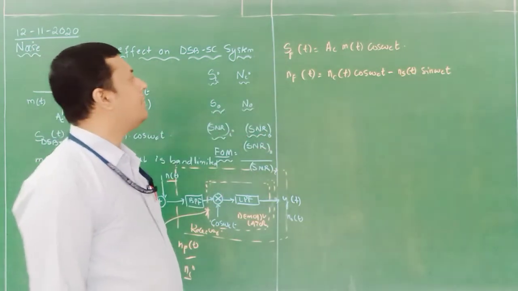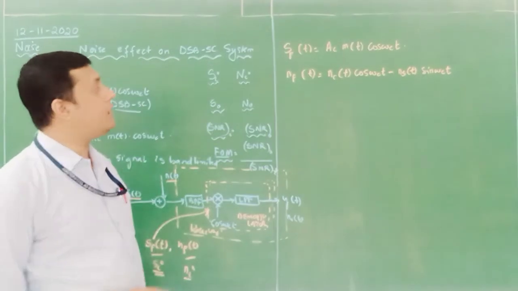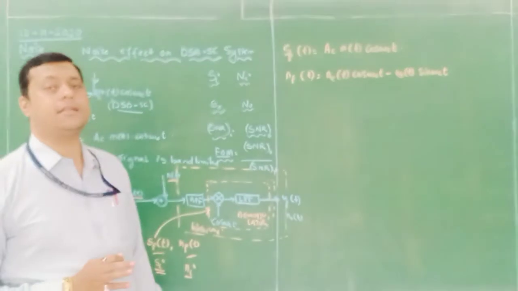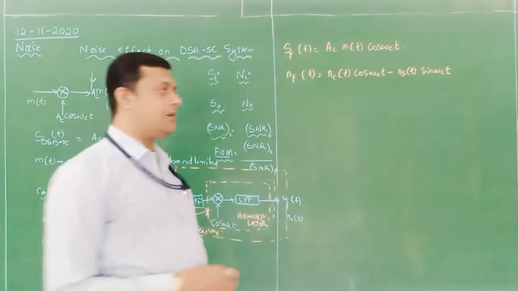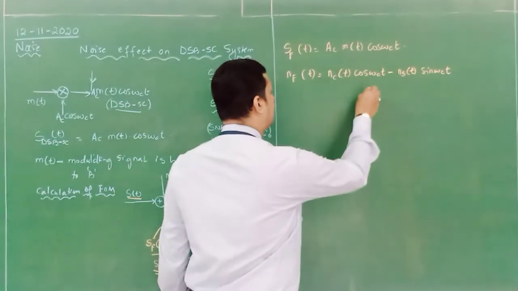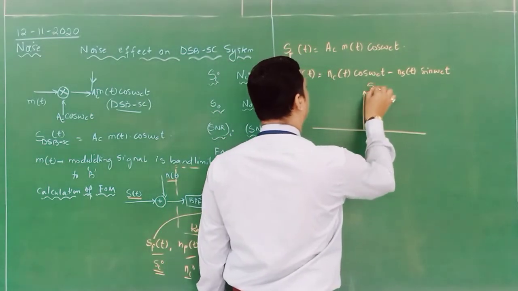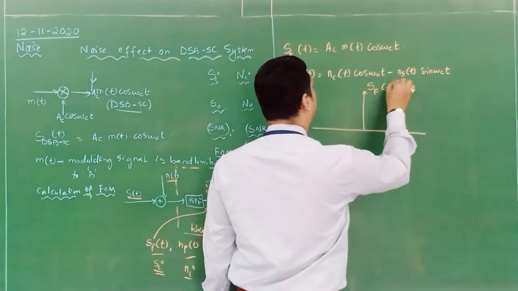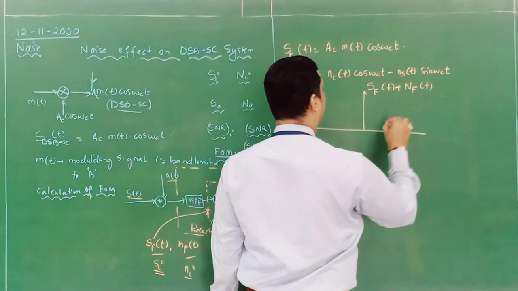Now after identification of this, we need to calculate the power available in SF of t and NF of t. Step by step we will see, but first let me represent the spectrum. So SF of f plus NF of f.